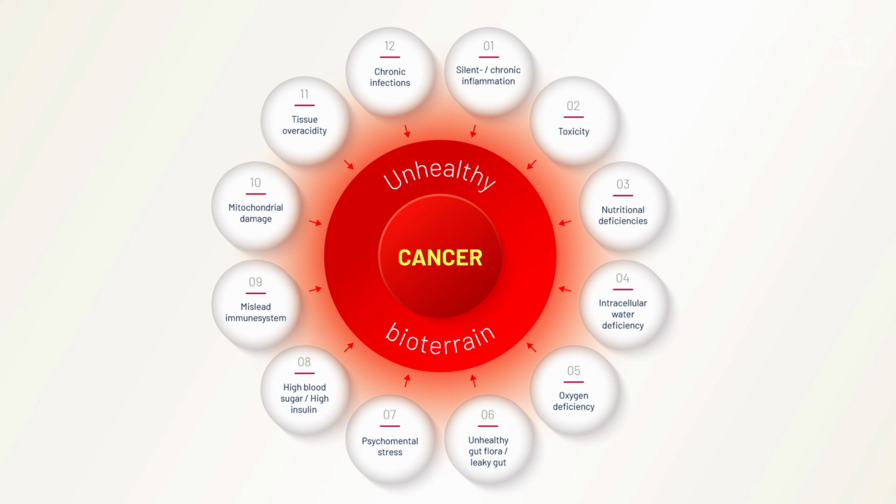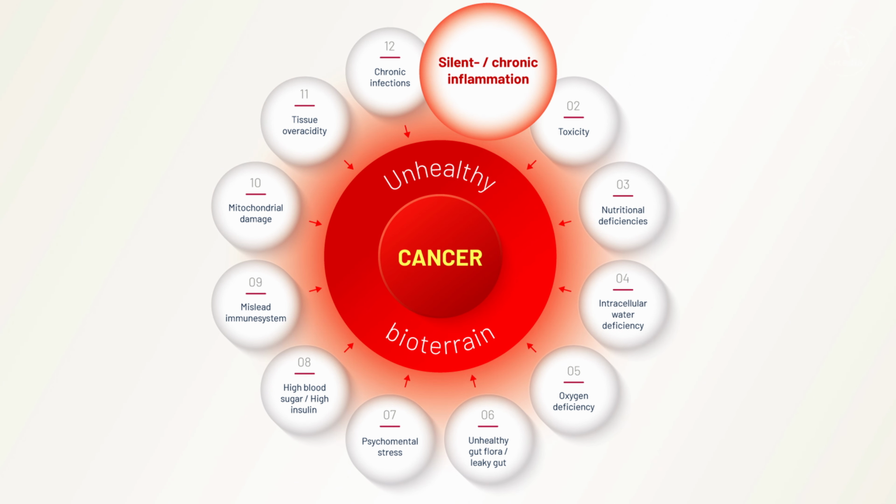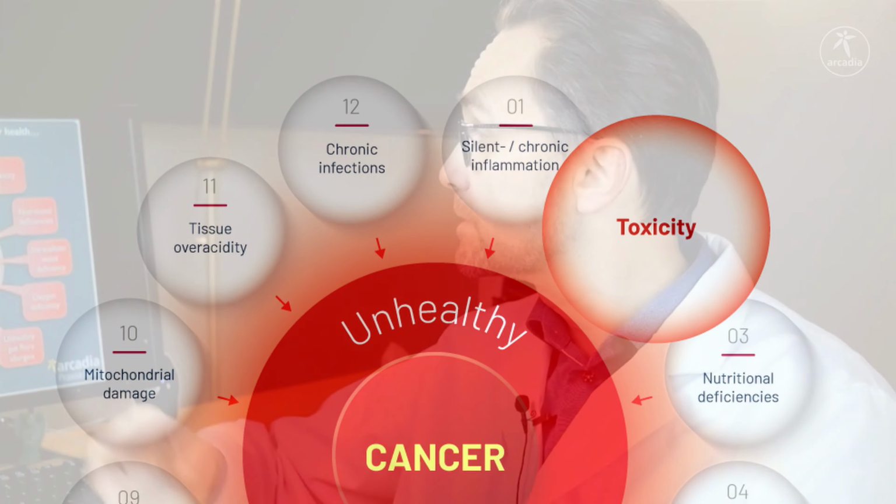Cancerous diseases have a multifactorial background, and if you want to change the disease, you need to know what caused it. With this presentation, I want to show you the 12 most common reasons that cause healthy cells to transform into sick cells, into cancer cells. Low-level inflammation is one of the motors that drive most chronic diseases nowadays, including cancer. With the chronic inflammation in your tissues, you have a very high risk that the cells sooner or later turn their behavior from normal into cancerous.